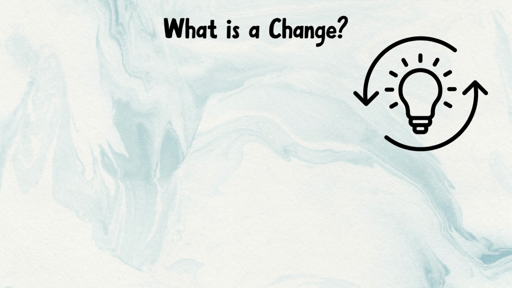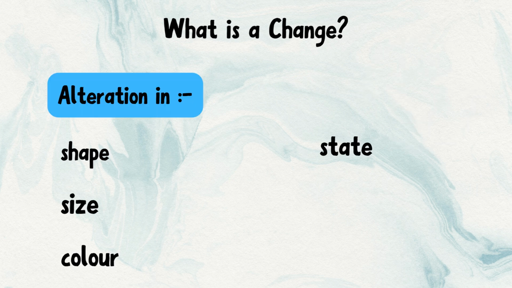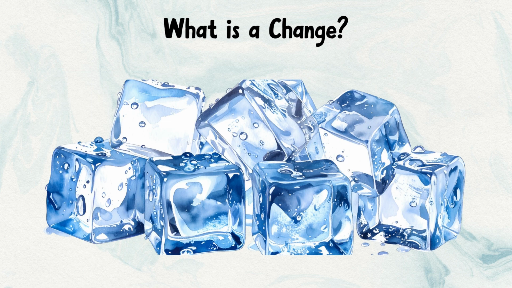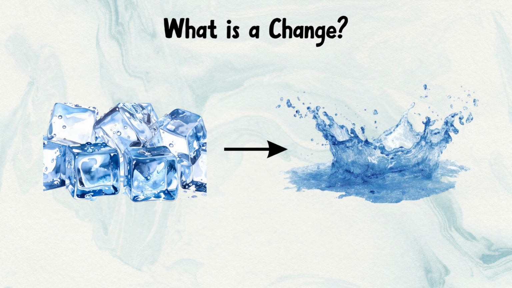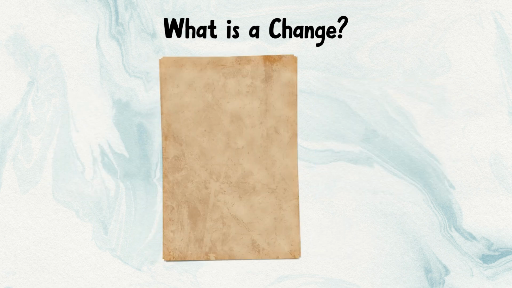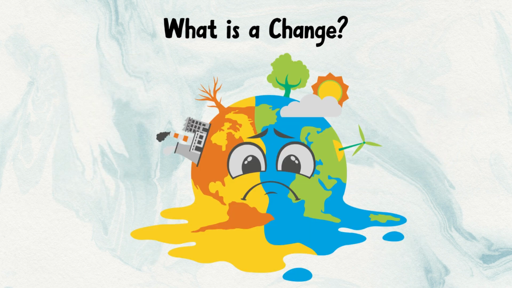First of all, we understand what is a change. A change means any alteration in the shape, size, color, state, or properties of a substance or object. Examples: ice melts into water, milk turns into curd, paper is folded into a boat, iron rusts. All these examples show change in the object.